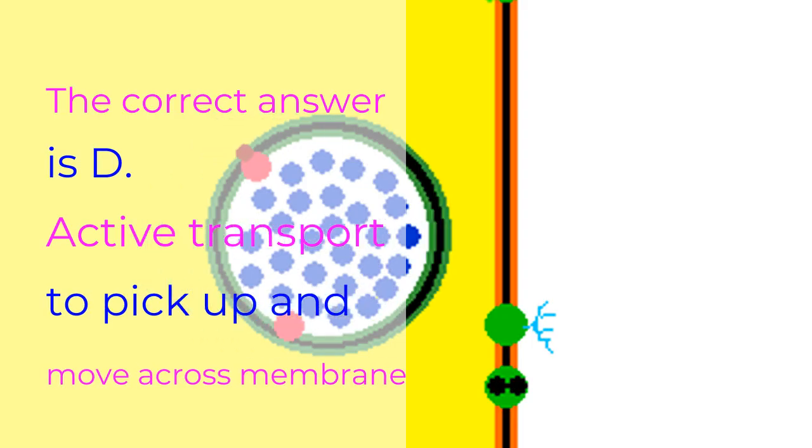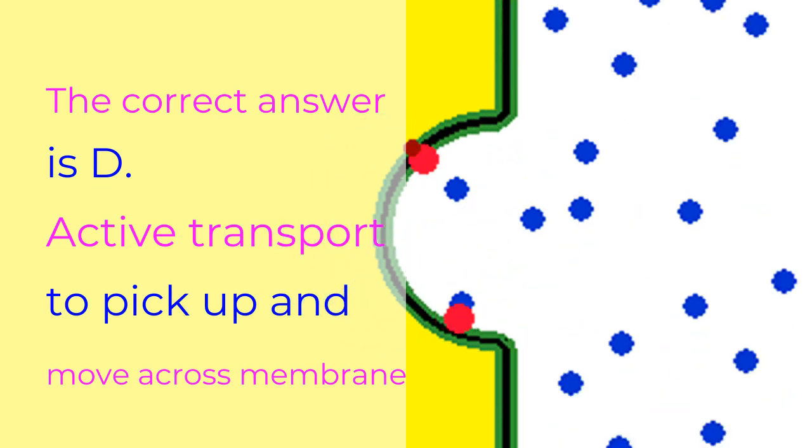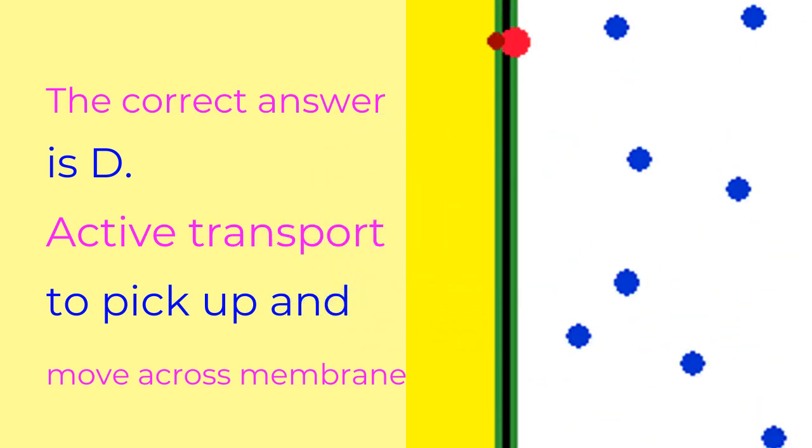The correct answer is D. The cell uses active transport to pick up the particles and move them across the cell membrane.